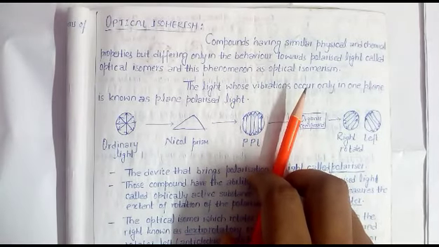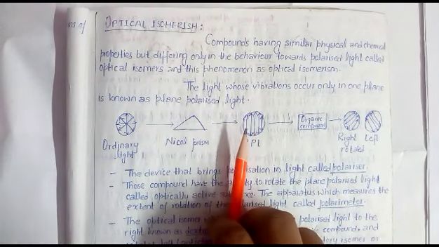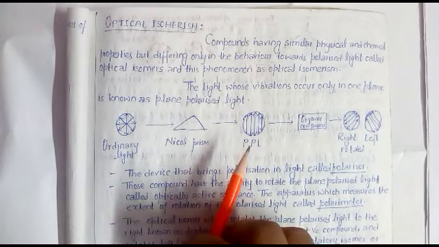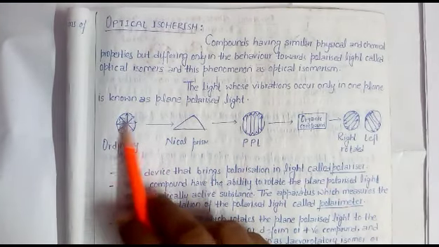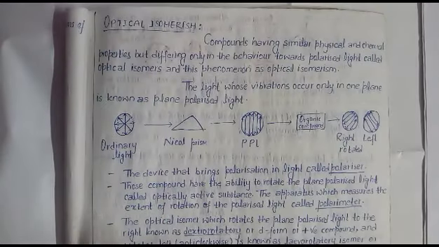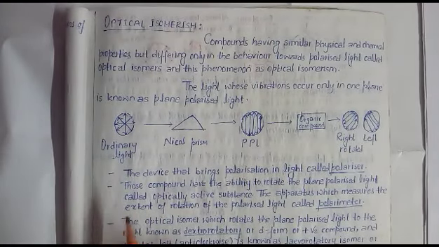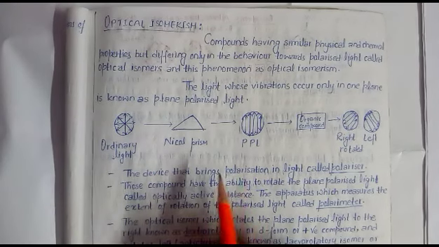Suppose any ordinary light like sunlight has a 360 degree orientation in space. It means that it can be directed along all directions like this. If this light is oriented in only one direction, this is called polarized light.